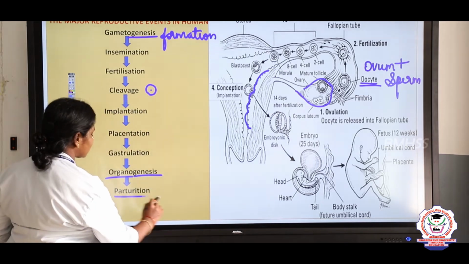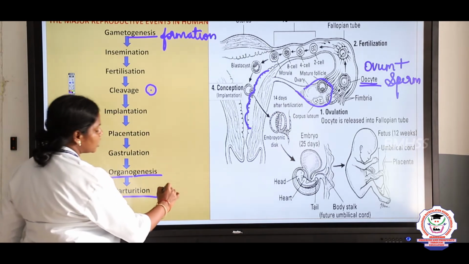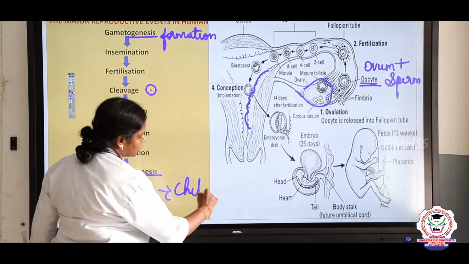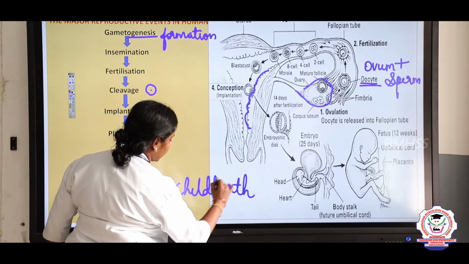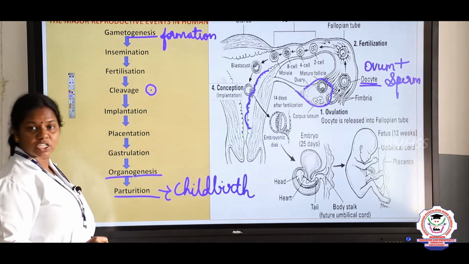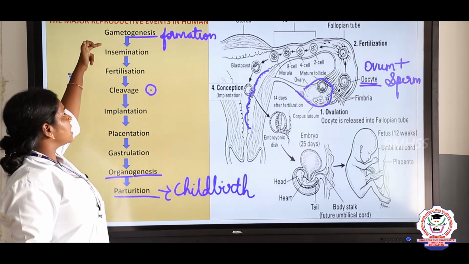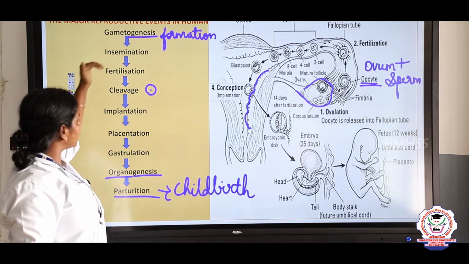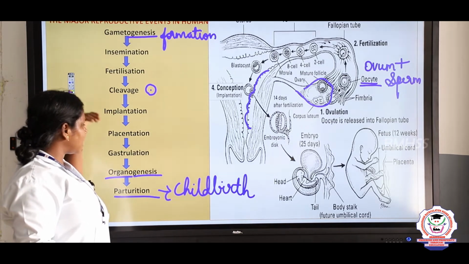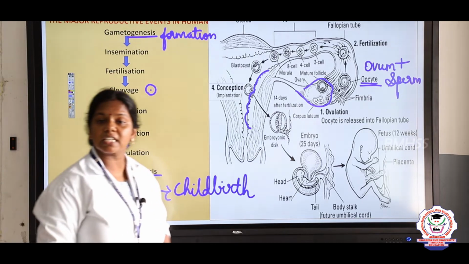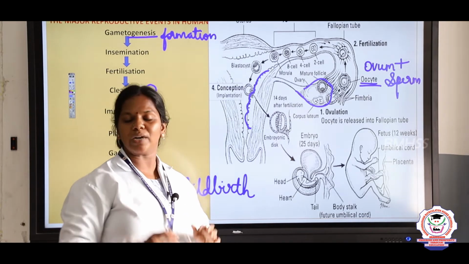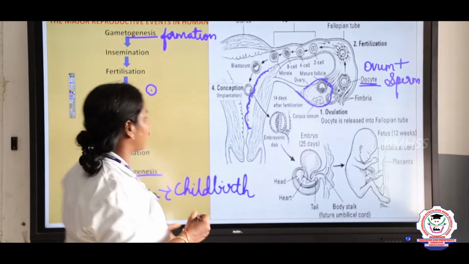This is a scientific term used for childbirth, right. So, starting with gametogenesis, insemination, fertilization, cleavage, implantation, placentation, gastrulation, organogenesis and parturition. So, now let us see the events one by one.